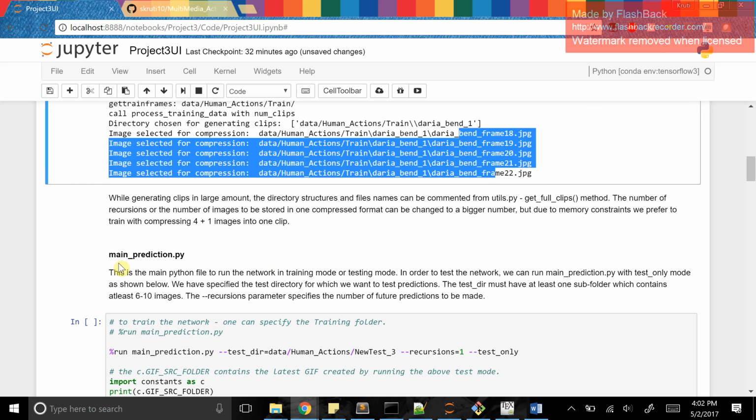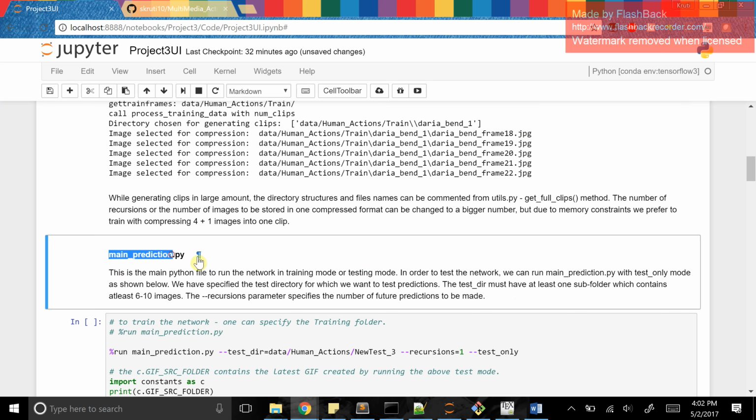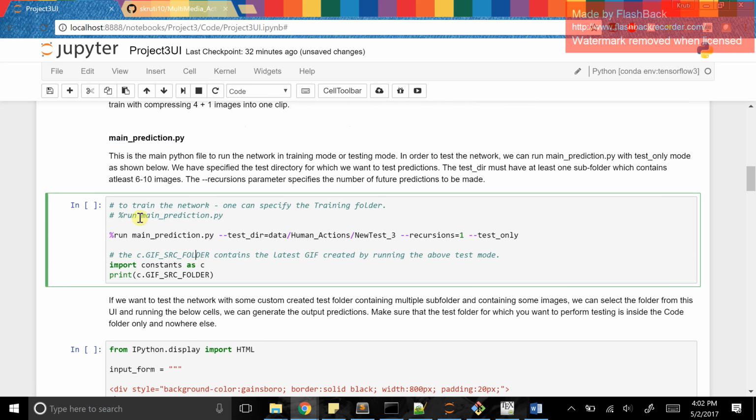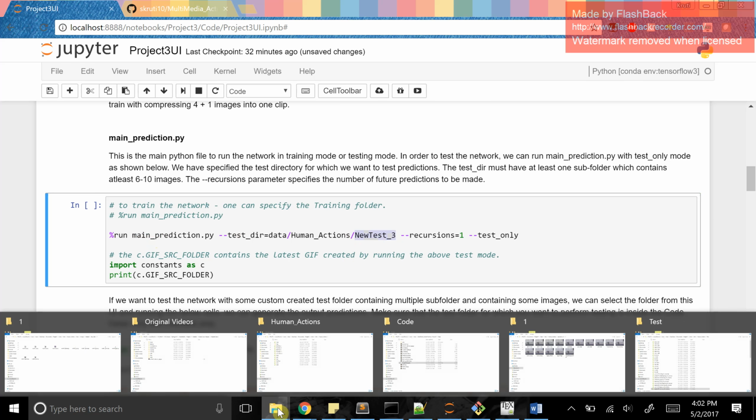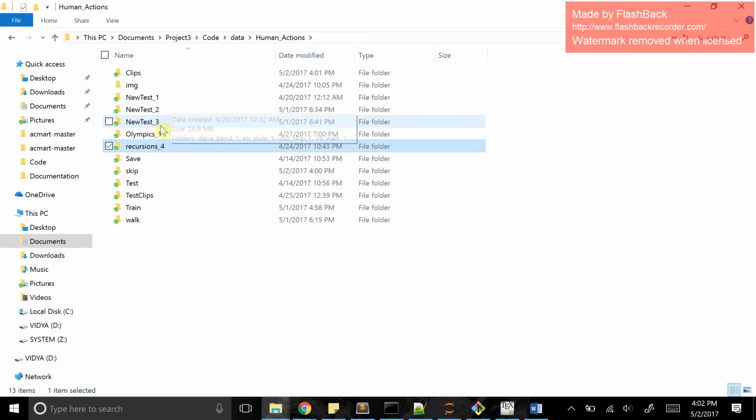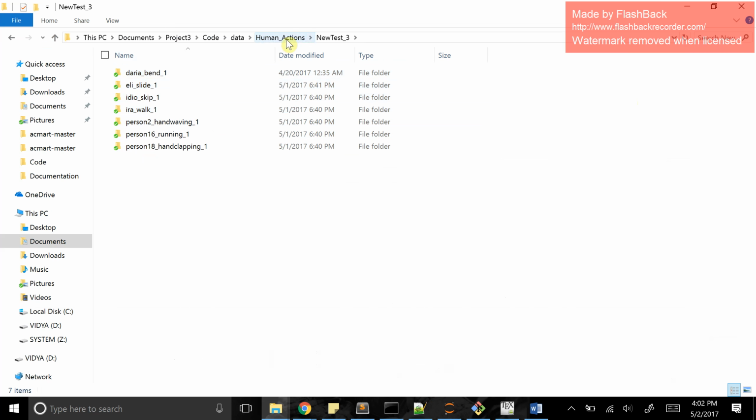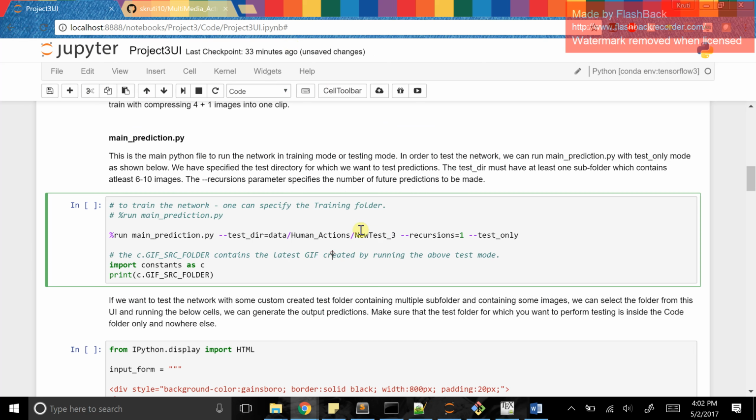Once you're done with this, we have the main prediction.py, which will help you to train and test the network. To train the network, you can simply run main prediction.py. You can set your train directory in constants.py, which has a train directory variable. You can set that to your particular directory. If you want to run testing for some specific directory structure that you have already made, containing some set of folders, like over here we have new test 3. If we see the new test 3 folder, it has a set of folders containing some set of images. So you can test it like this.